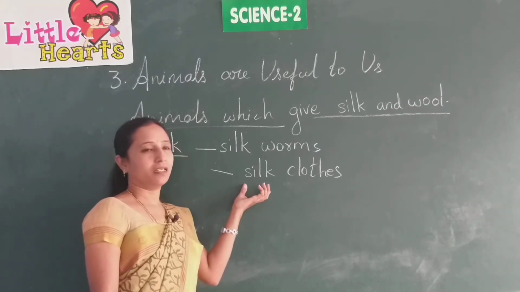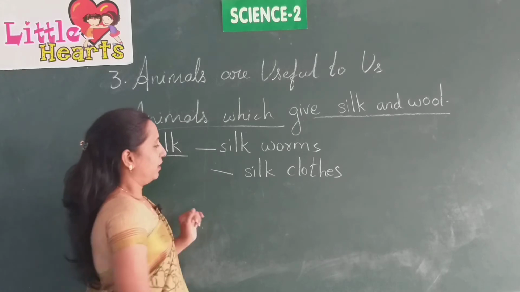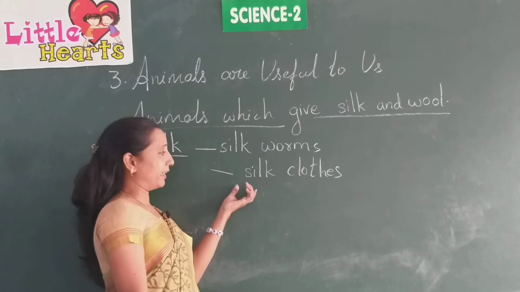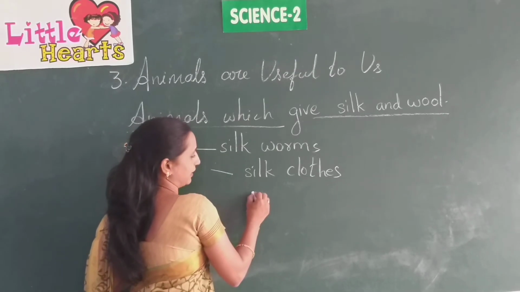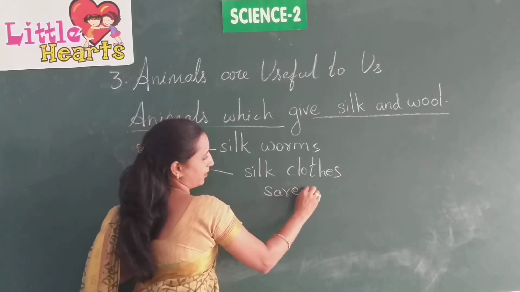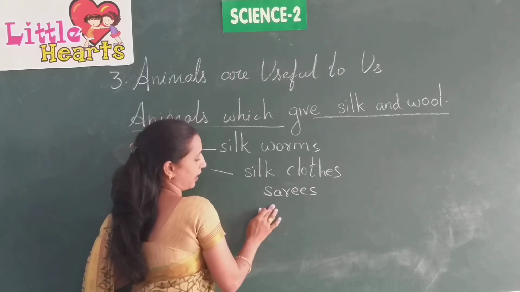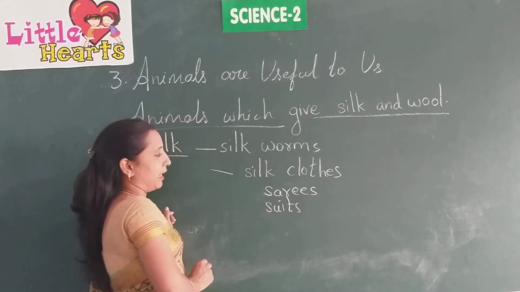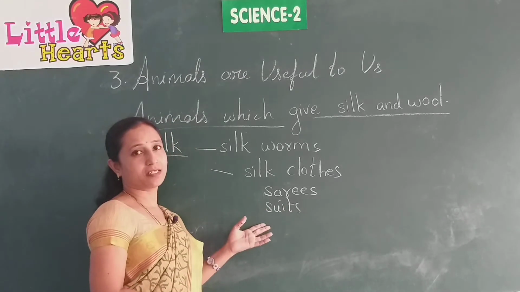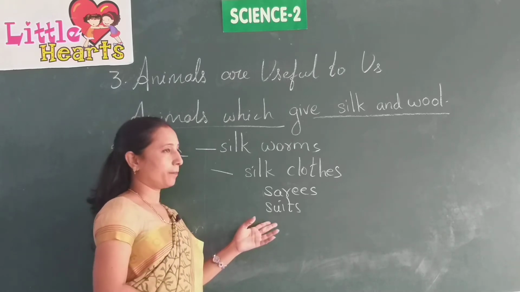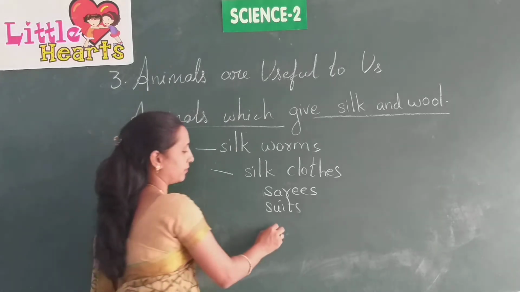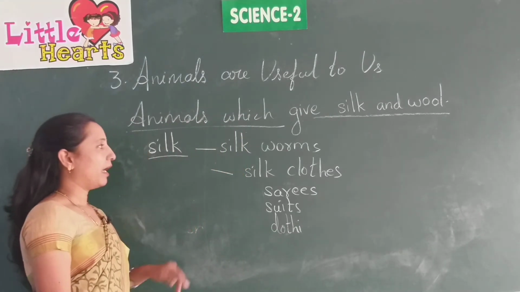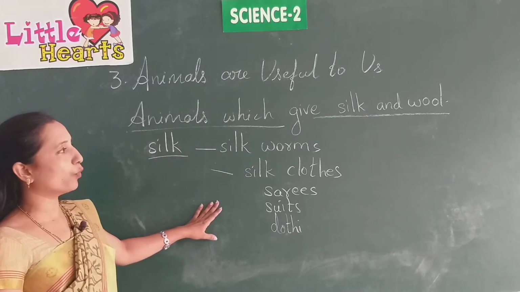Lustrous means shiny. This silk is very costly, and it is used for making silk sarees, silk suits, and also silk dresses and dhotis. Next we are going to discuss wool.